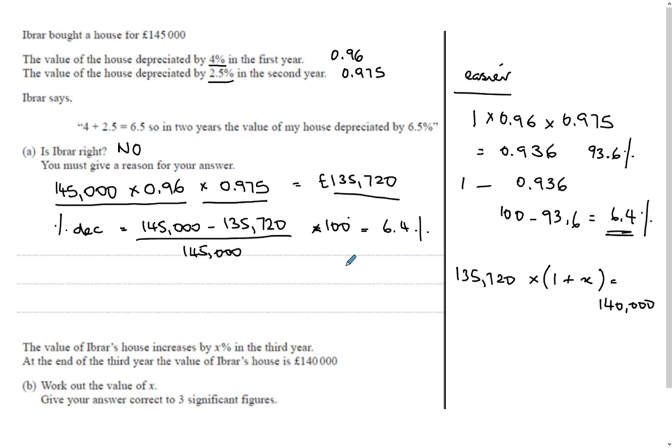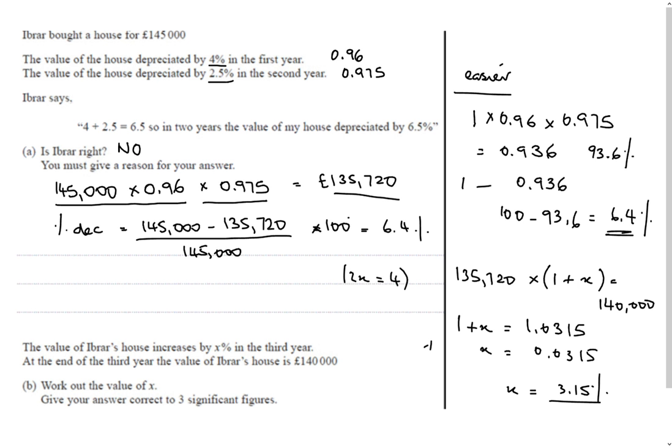Again, this looks very much like 2x equals 4. So we divide, and you get 1 plus x equals 1.0315. Then if you minus the 1 from both sides, you get x equals 0.0315. And as a percentage that would be 3.15%. So x equals 3.15%. All right, good.